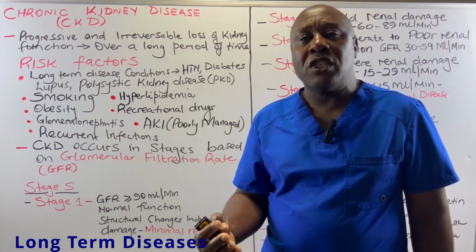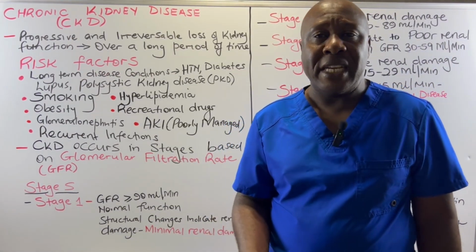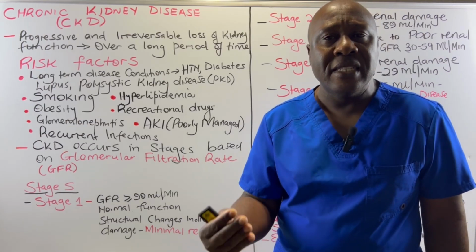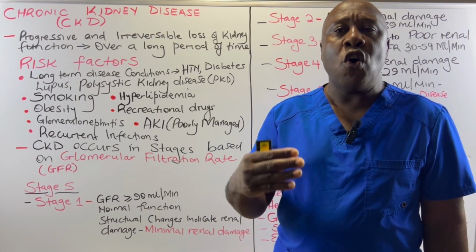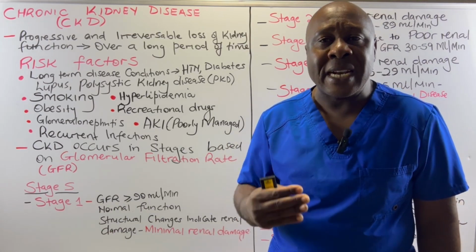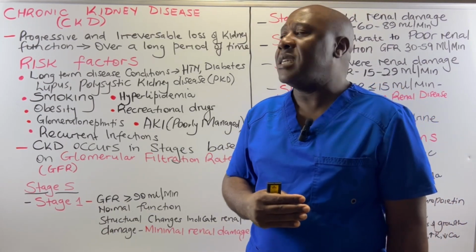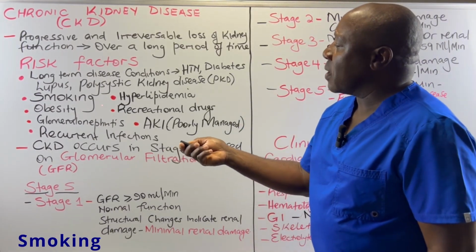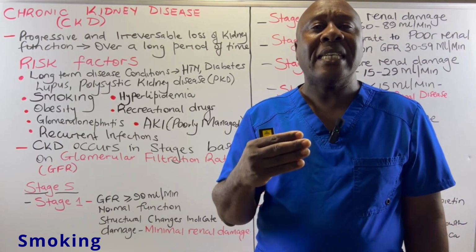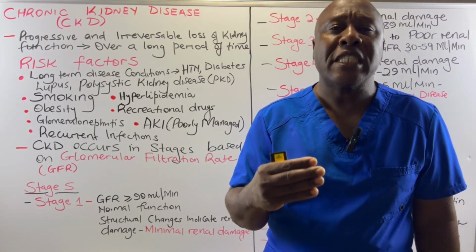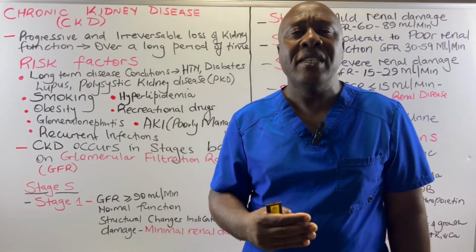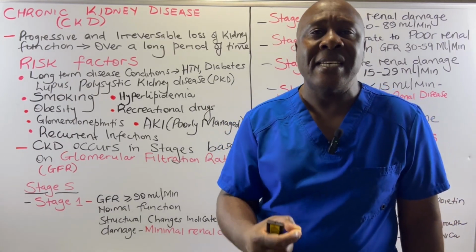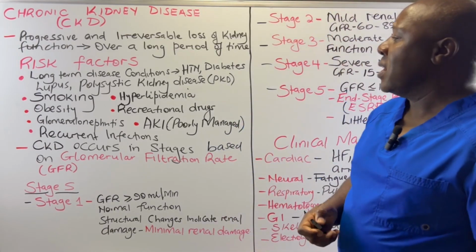Long-term disease conditions like hypertension, diabetes, lupus, polycystic kidney disease, heart failure, all these are conditions that can cause chronic kidney disease to develop in a person. Then we also have smoking. Smoking is that practice which is responsible for a number of diseases in our body system, and one of these diseases is chronic kidney disease.